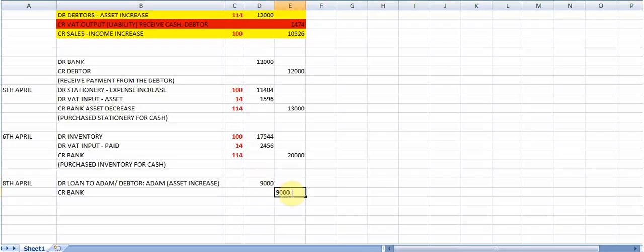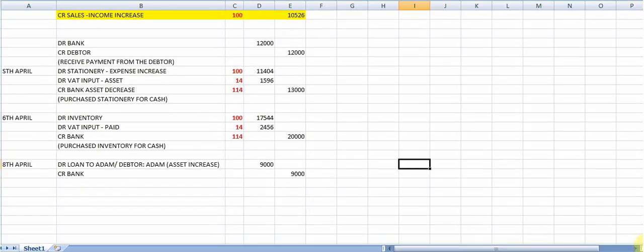Please take note how we don't have any VAT entries here, because this is a loan, this is a financial service. There is no VAT to be recorded on a loan account. The next entry is on the 9th